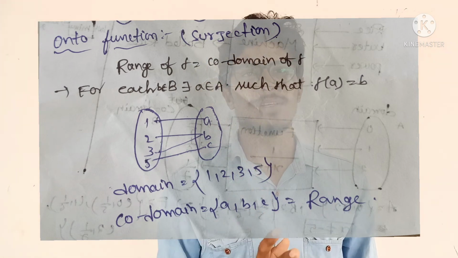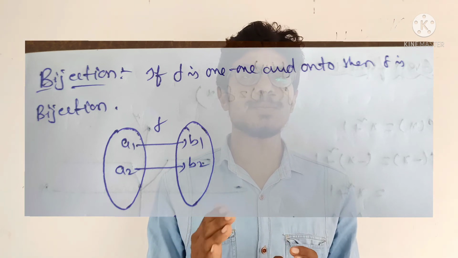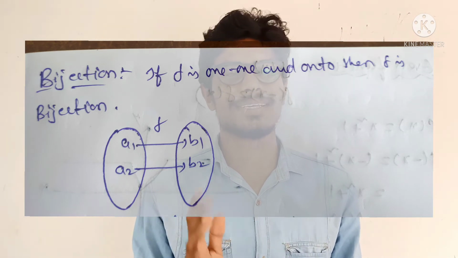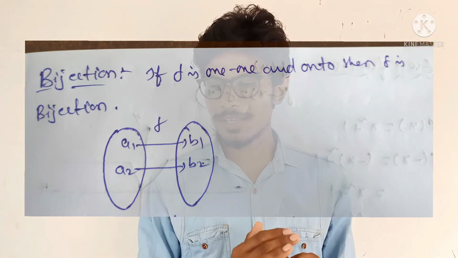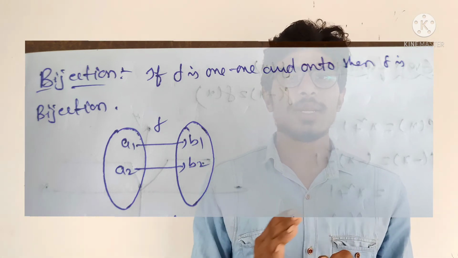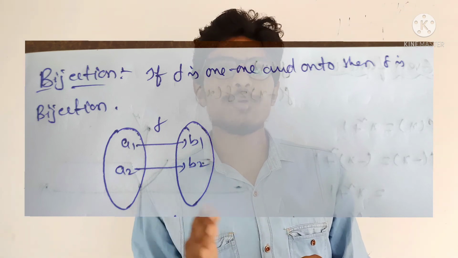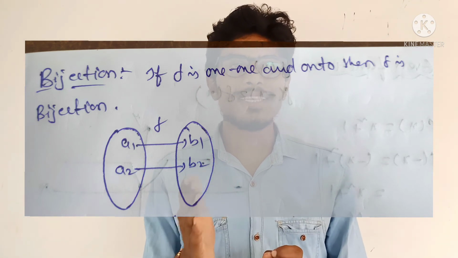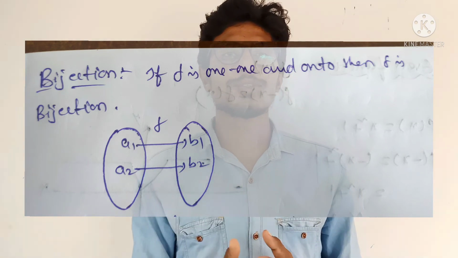Now the bijection function. If the given function f(x) is one-one and onto, then we simply say that the given function is a bijection. In the diagram we observe set A with a1, a2, and set B with b1, b2. a1 is mapped to b1, a2 is mapped to b2. Here the function is one-one and onto. Otherwise, it is not called a bijection.